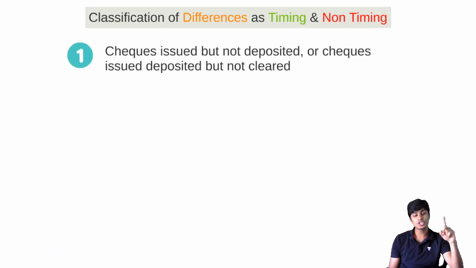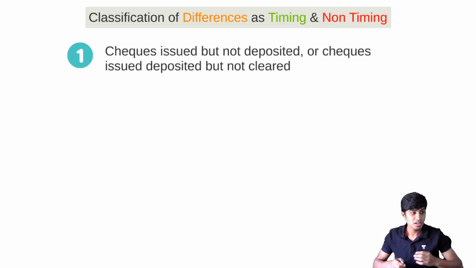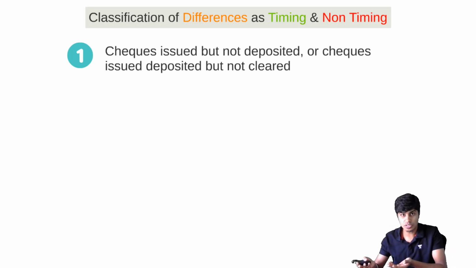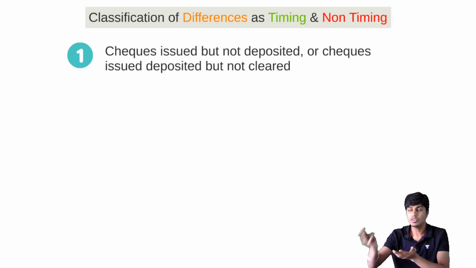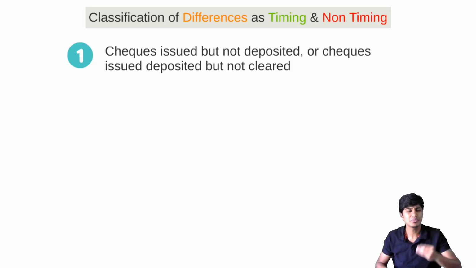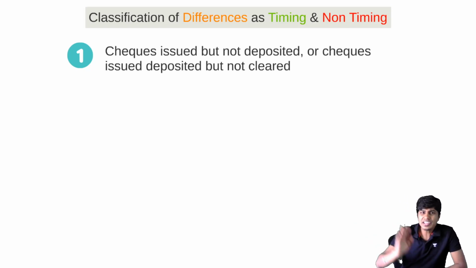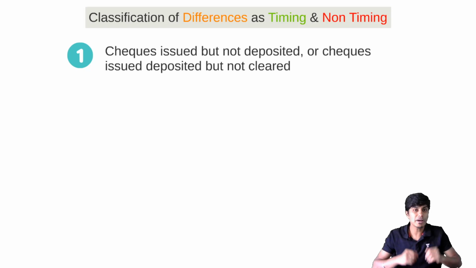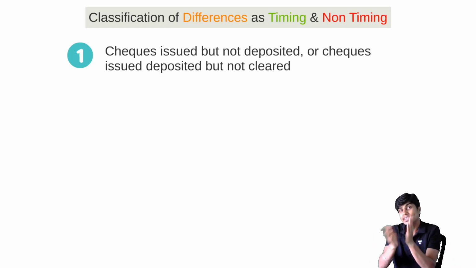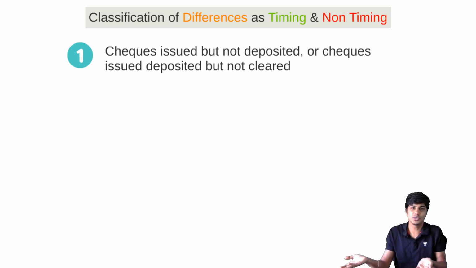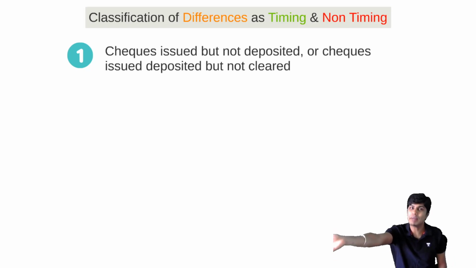Checks issued but not deposited, or checks issued and deposited but not cleared. A check has been issued, you have given the check to someone. They have not deposited it, or they have deposited it but it has not cleared. Give another week's time or two or three days, that check will get cleared and the balances per cash book and passbook will match. So you don't have to do anything to make the cash book and passbook match. You don't have to sit and chant the Gayatri Mantra ten times for the check to get cleared. The check will get cleared. It's a matter of time.